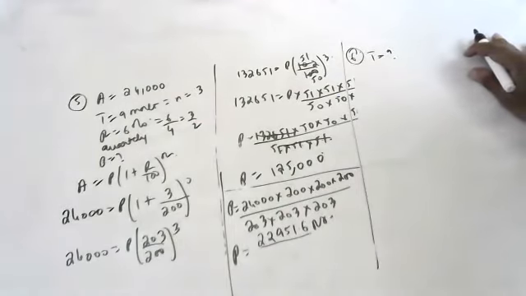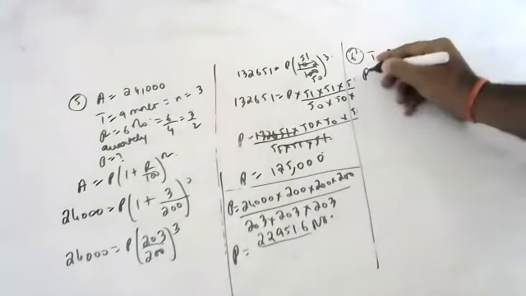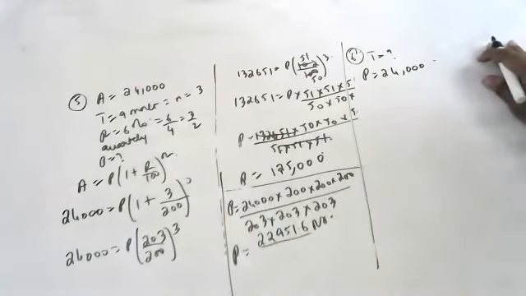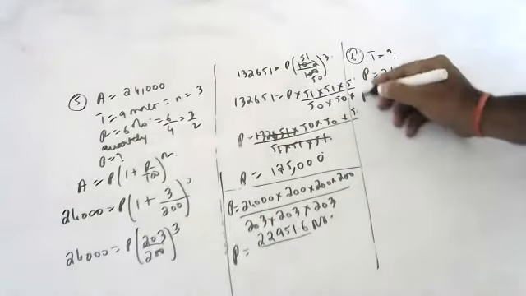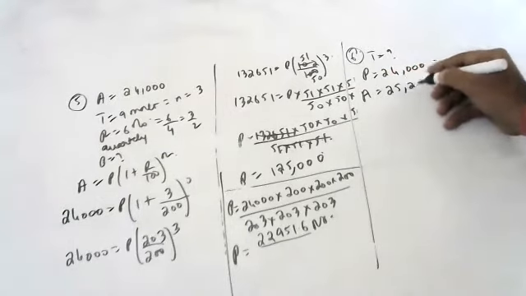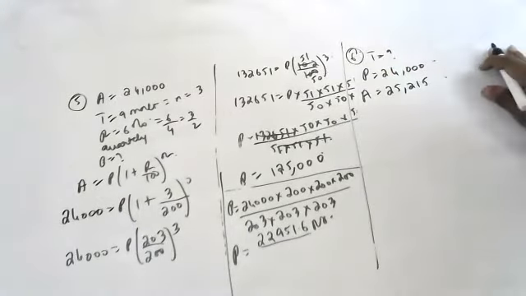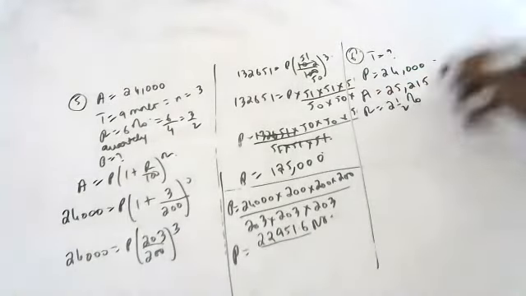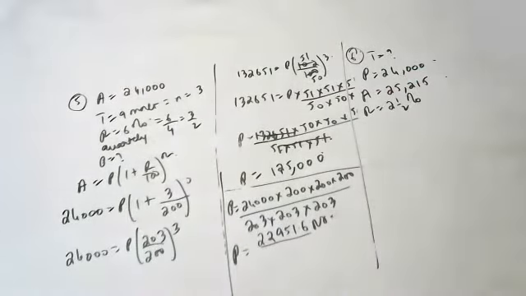In what time will a sum of 24,000 amount to 25,215 at the rate of 2.5%? Time we should find. Yeah, Pravalika.